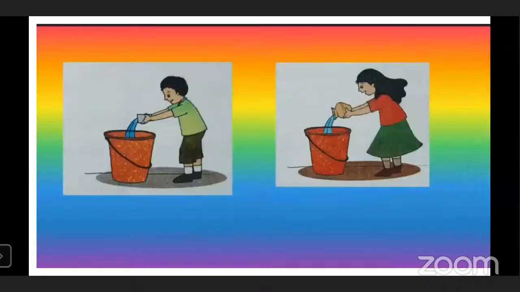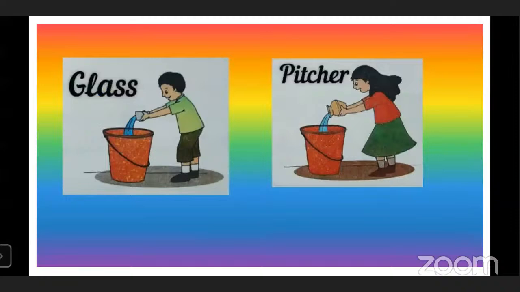Now see here, the same bucket is given to both the kids. But here the boy is using a glass and the girl is using a pitcher to fill the same bucket. The capacity of the bucket is the same. That means the same amount of water you can fill in this bucket. But the boy is using a glass and the girl is using a pitcher.